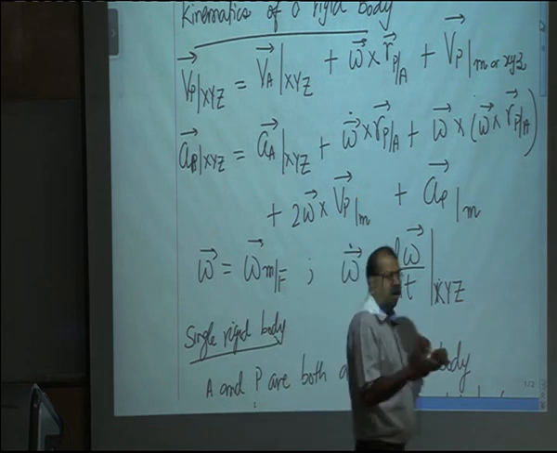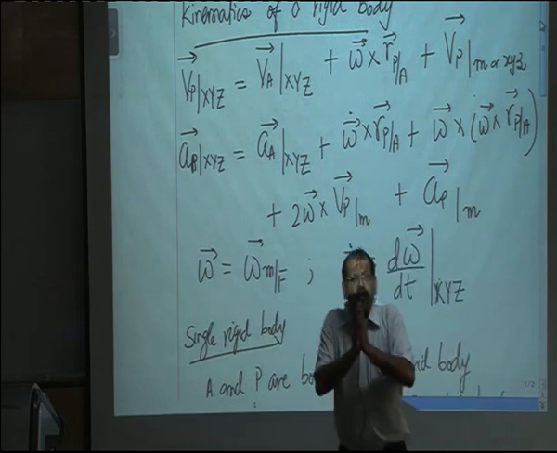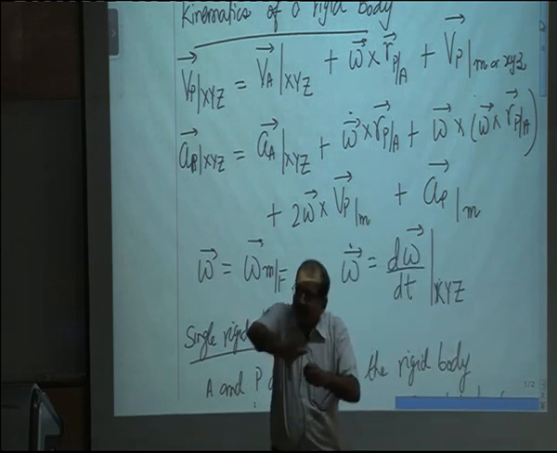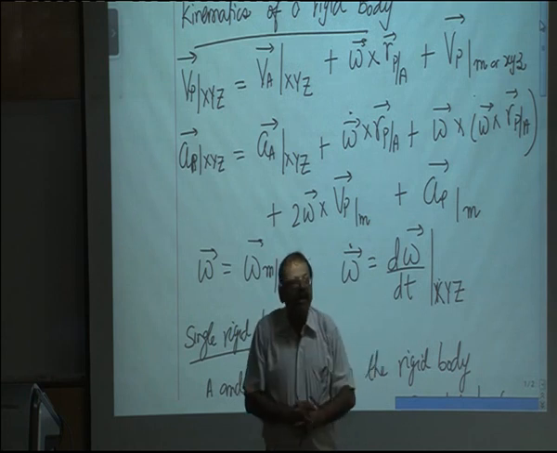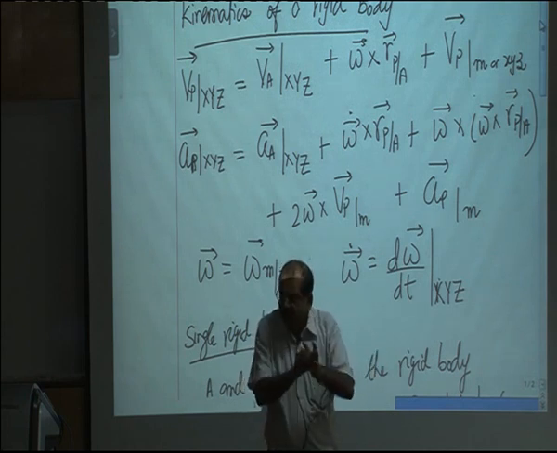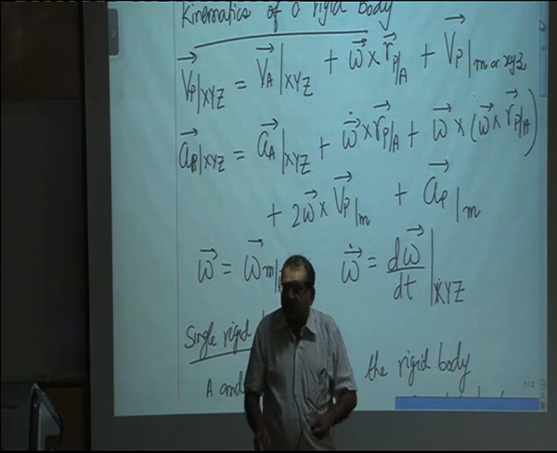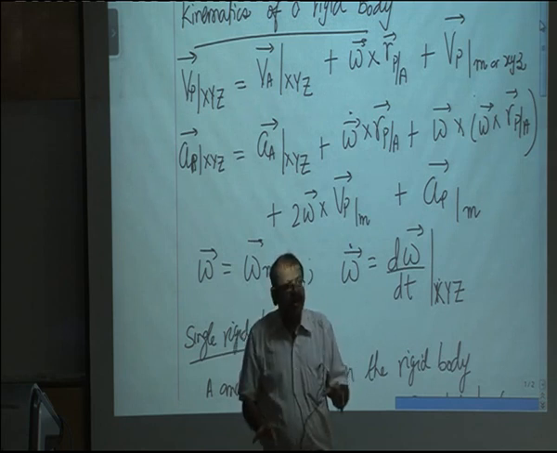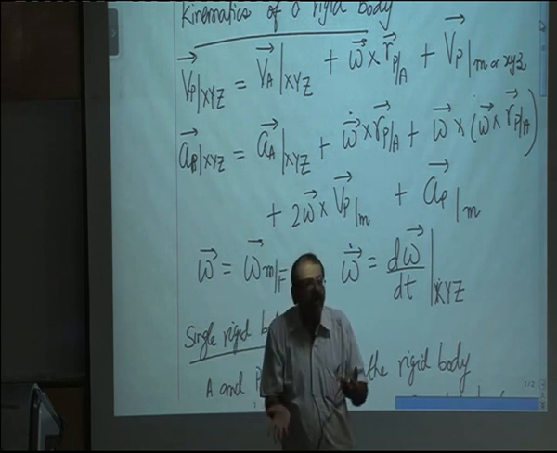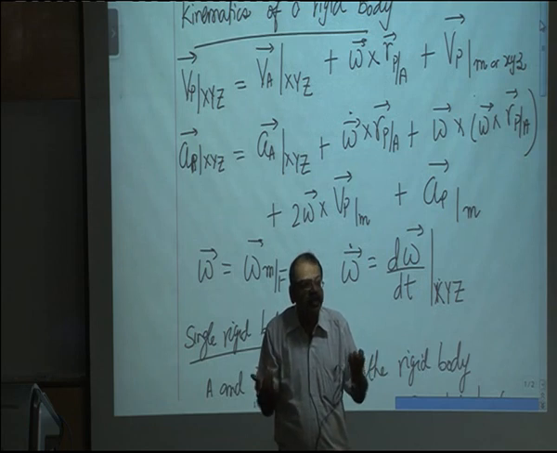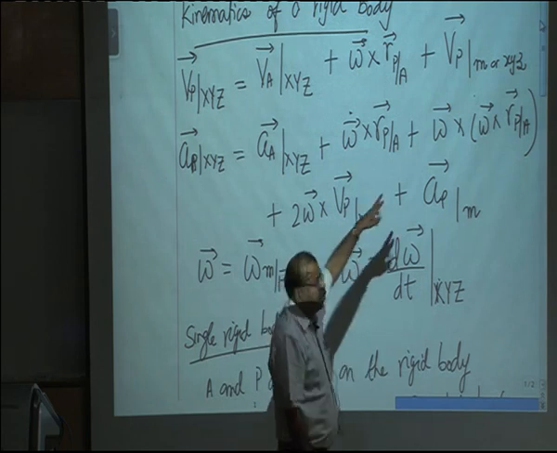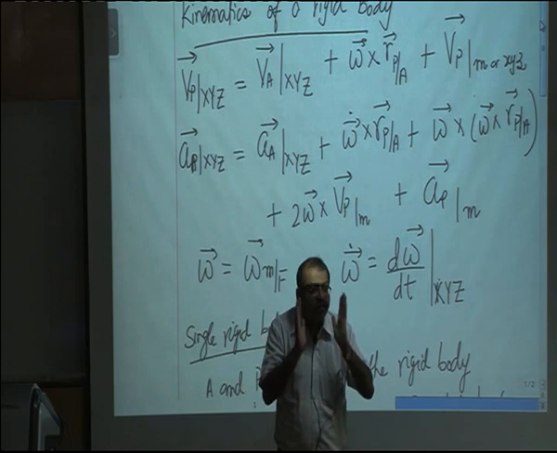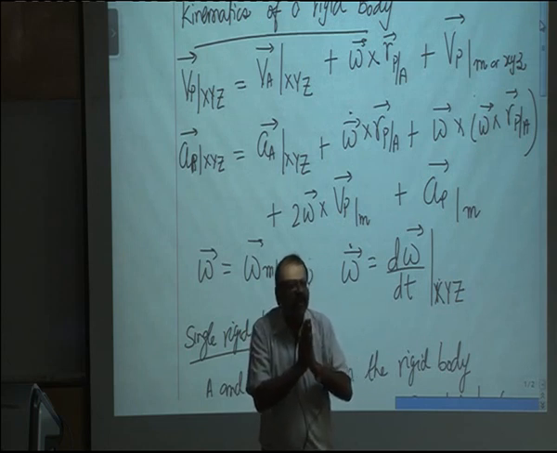Now what is the velocity of P which you will see from this frame which is on the rigid body itself? Point A is on the rigid body, point P is on the rigid body, and it is fixed on the rigid body. So you will not see any motion of the point P from this frame. So therefore velocity of P with respect to M for this particular case will be 0.